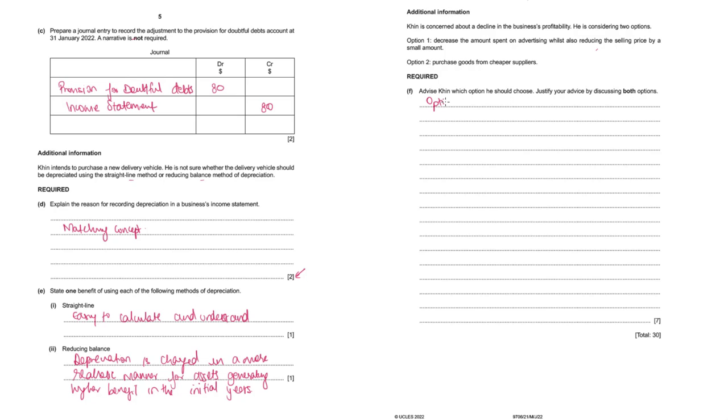So you will have to write points for both option 1 and option 2. Let's say around 3 marks for writing the advantages or disadvantages under option 1, 3 marks for writing the advantages and disadvantages for option 2, and then 1 mark for what we can call the advice. Finally, what would you advise? 1 mark for that.